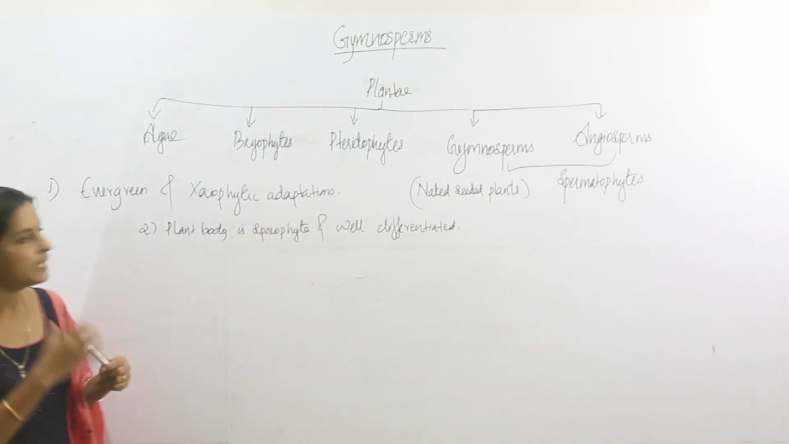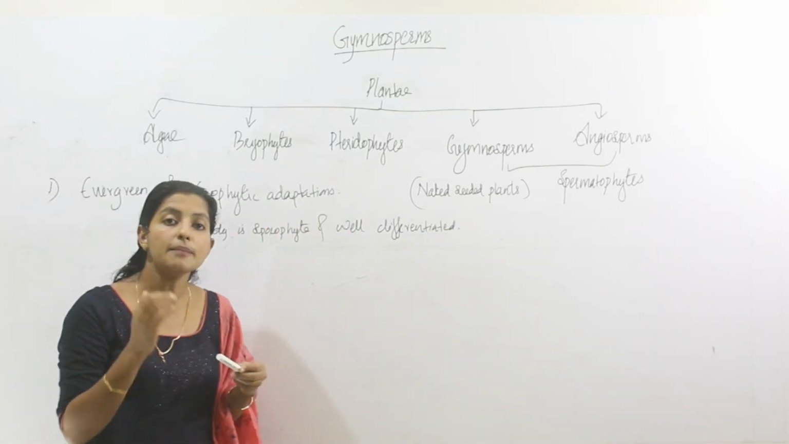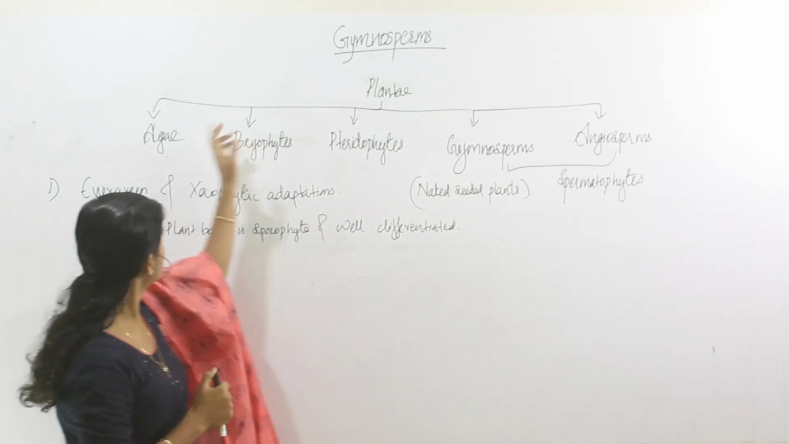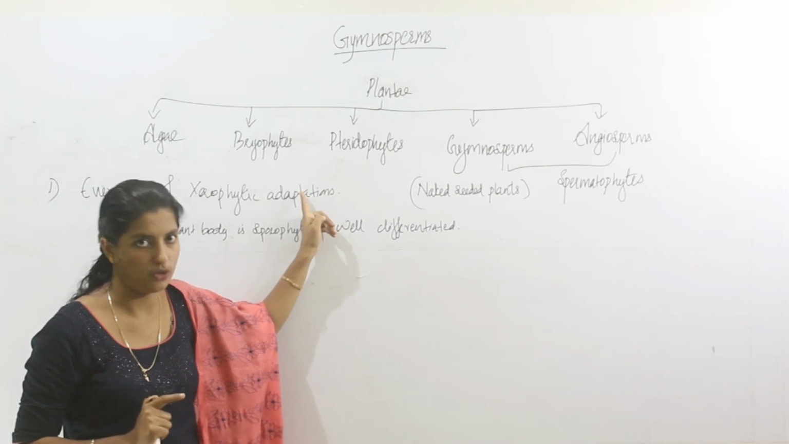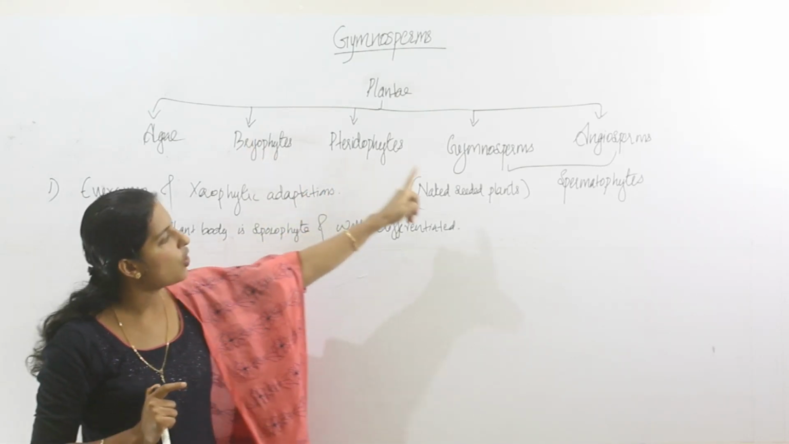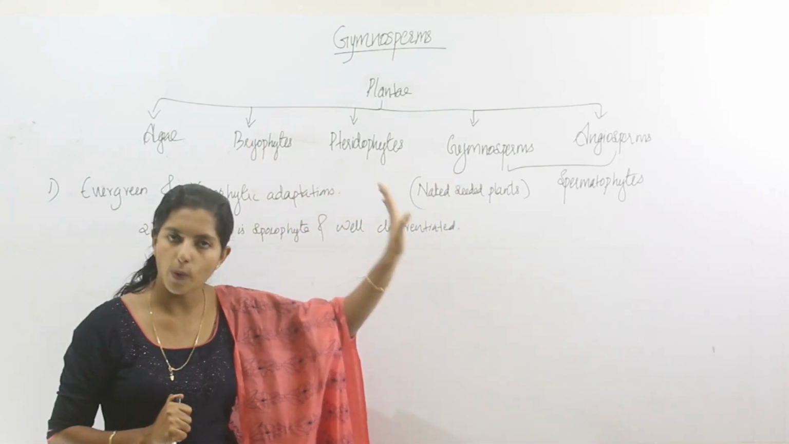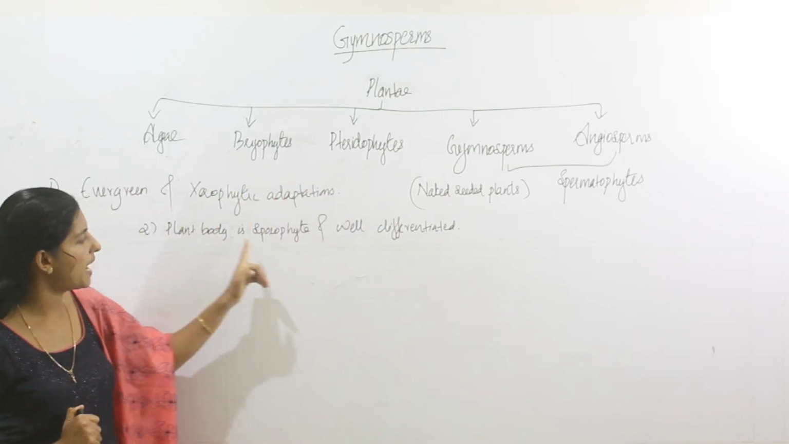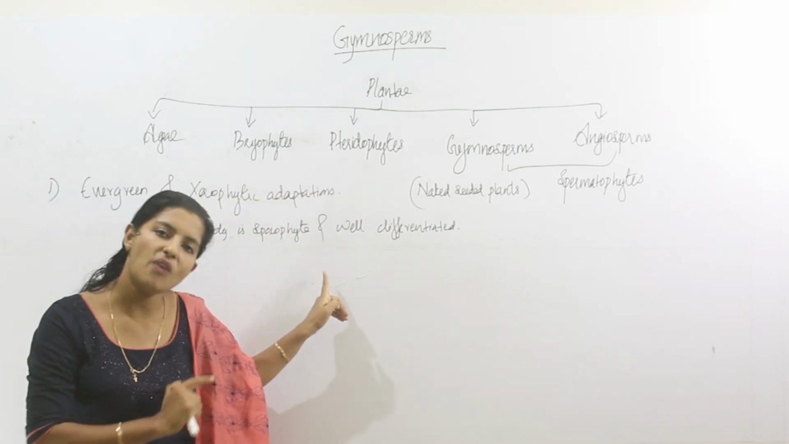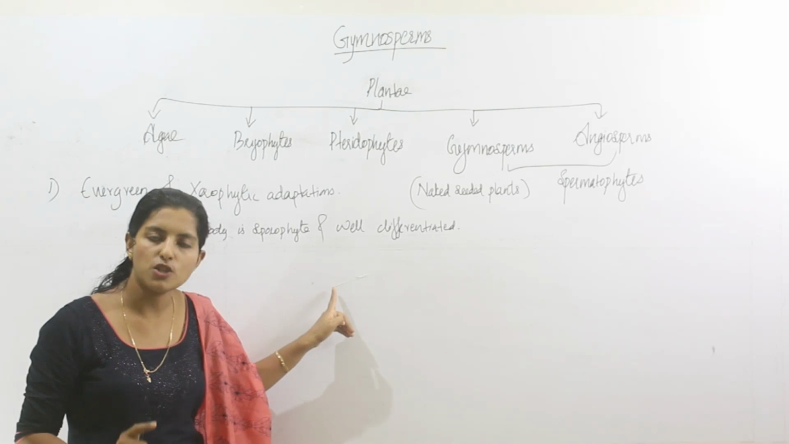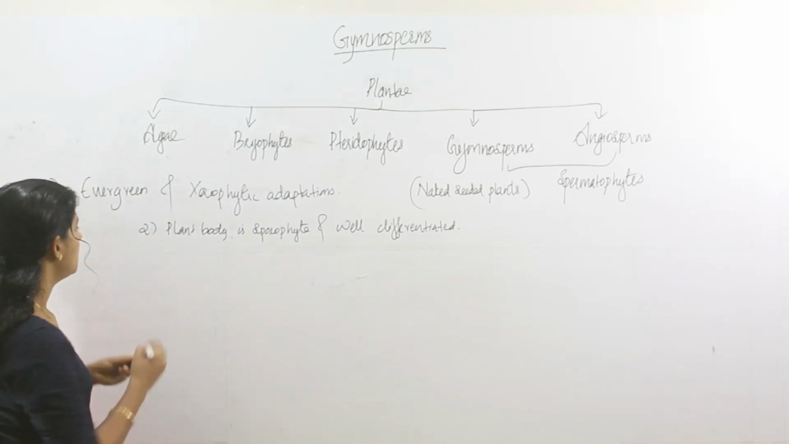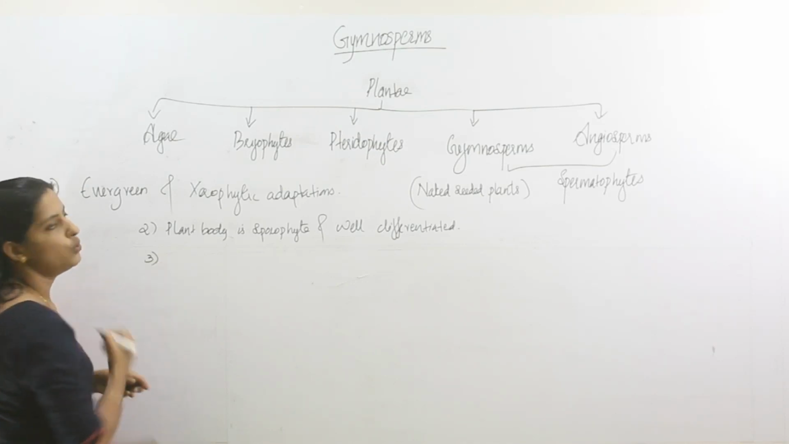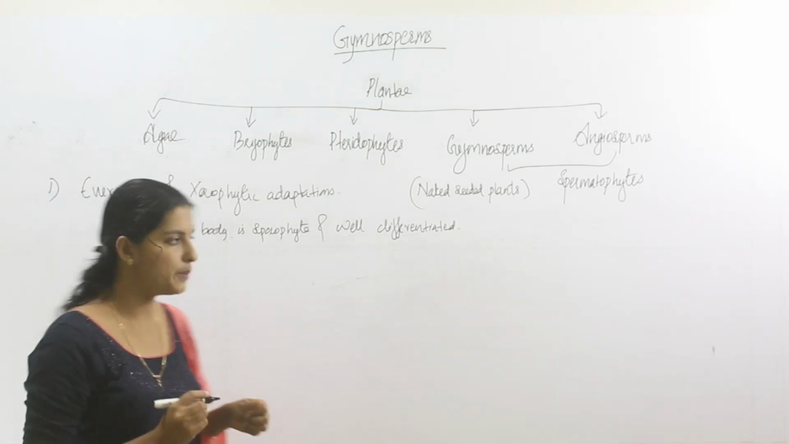We know the gametophytic plant body is a primitive character. In algae as well as in bryophytes, their plant body is gametophytic. From pteridophytes onwards, the plant body is sporophytic. Here also the plant body is sporophyte and it is well differentiated. That means perfect root, stem and leaves are present in gymnosperms. Then we are moving to the root. They possess a taproot system.